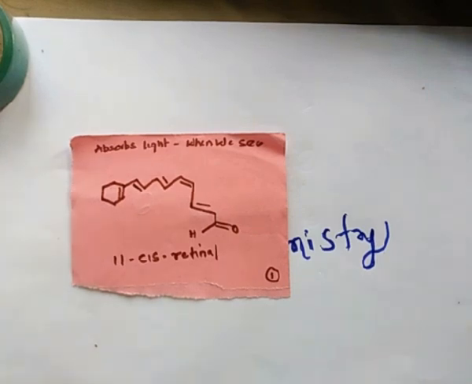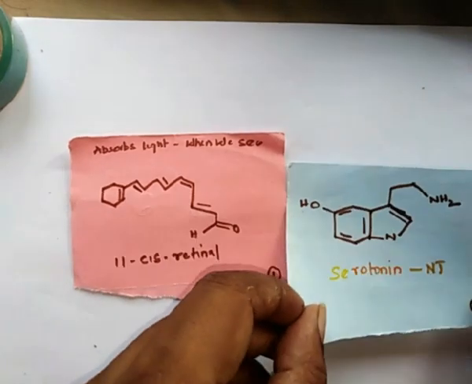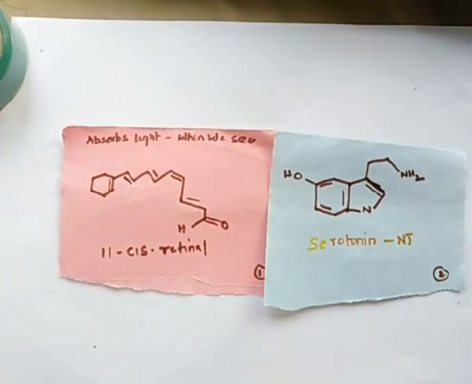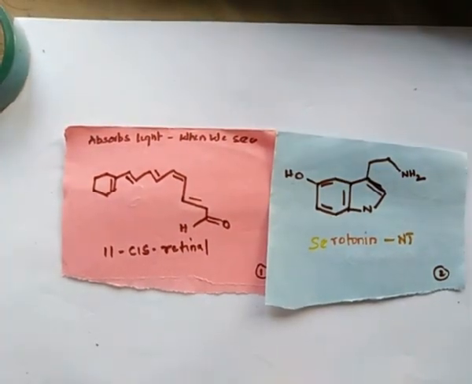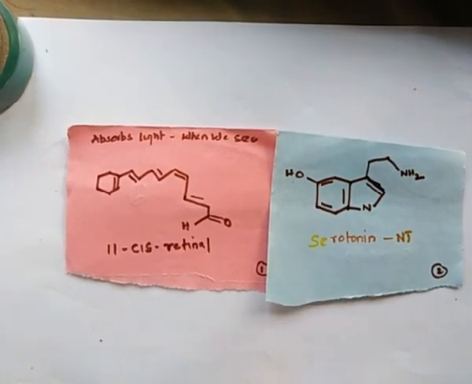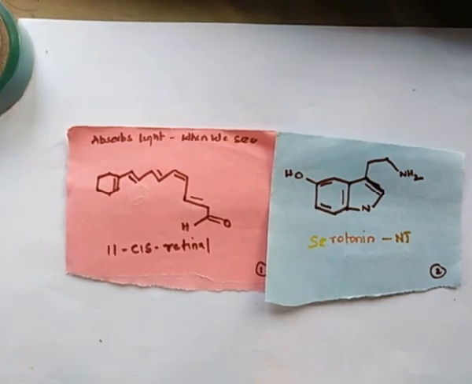In our body, most of the impulses, you already studied what is meant by impulse in HAP. Most of the information in our body is carried by neurotransmitters. One of the neurotransmitters is serotonin. Serotonin is an example of a neurotransmitter which transmits impulses in our body. So it's also an organic compound.